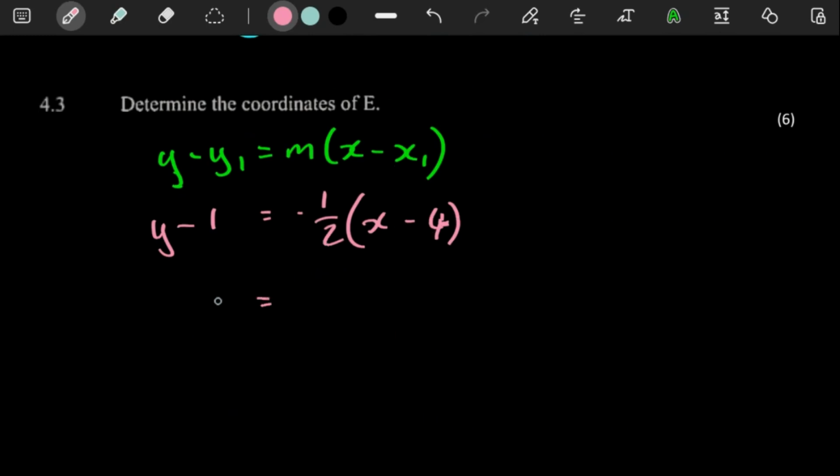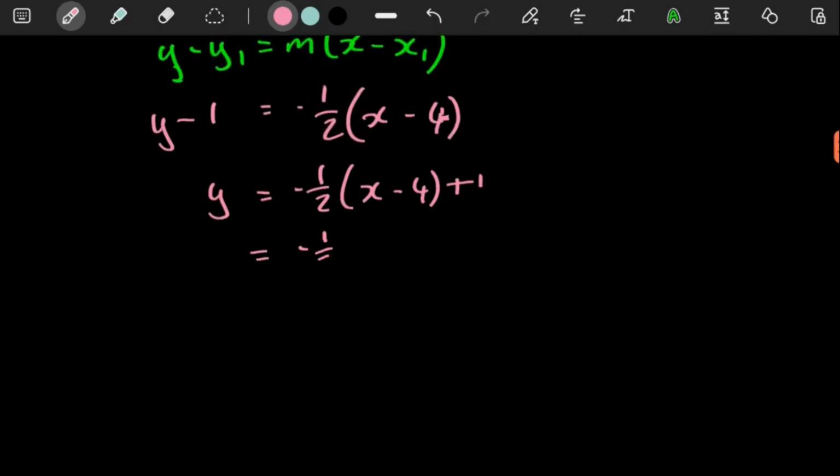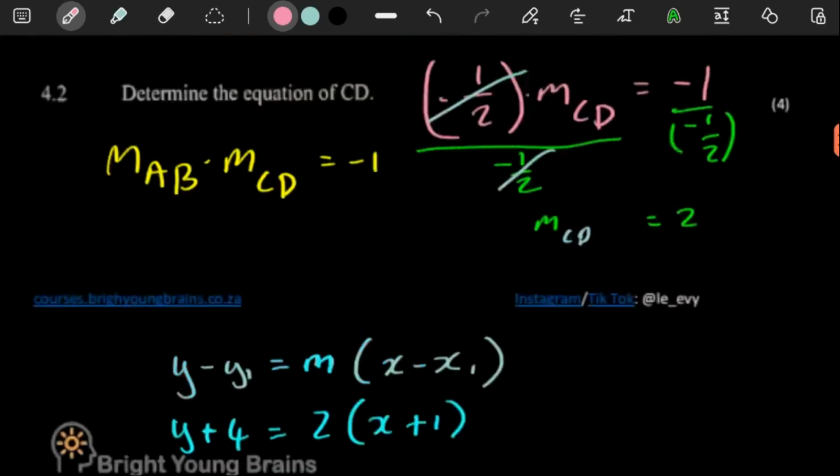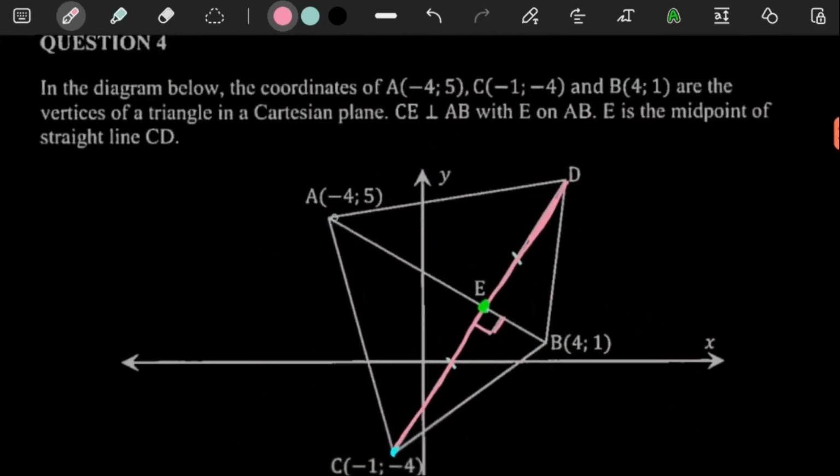Simplifying that, we have -1/2 times x minus 4, and the +1 goes to the other side. Then -1/2x, and -1/2 times -4 gives you a +2. Then here +1, and then -1/2x, 2 plus 1 is 3. This definitely looks believable because somewhere here is like a 5, so somewhere there would be a 3, which is fine.